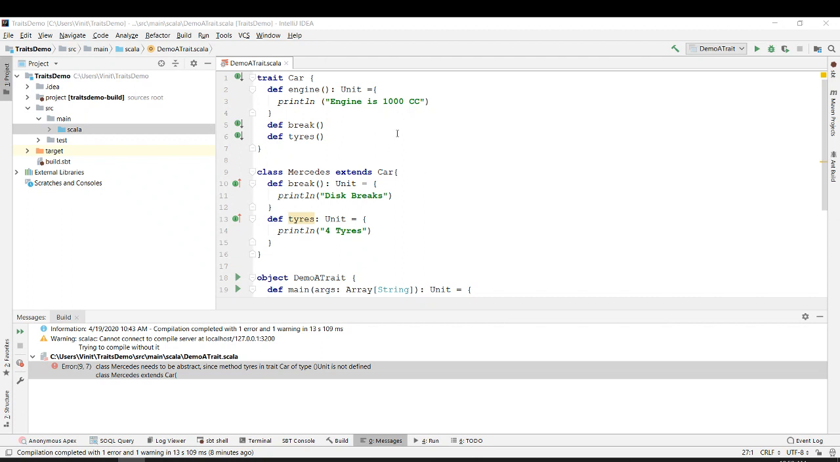Okay, so let's write some notes over here. Why is it a trait? What is the keyword? Keyword trait. Okay. Is the body present for this? Yes. Body is present for the engine method. Is the body present for the brake method? No. Body is not present for the brake method.